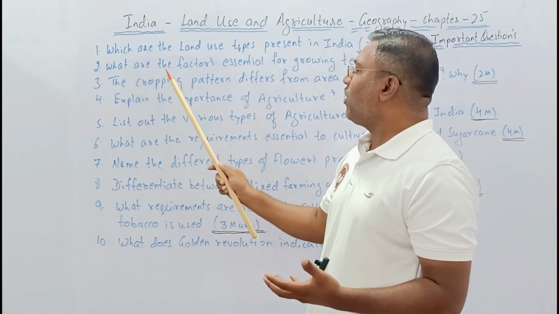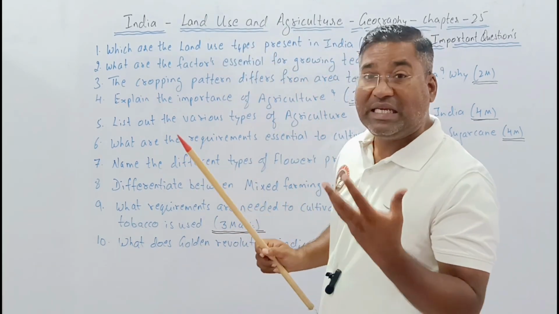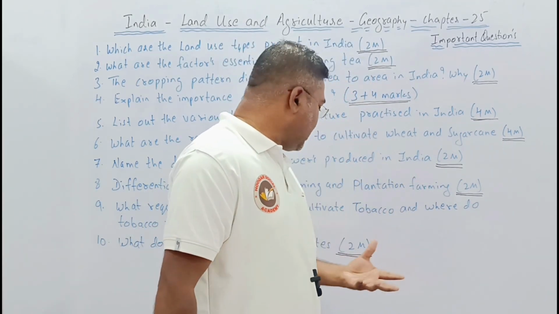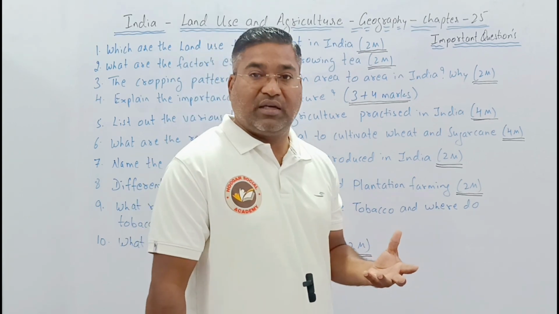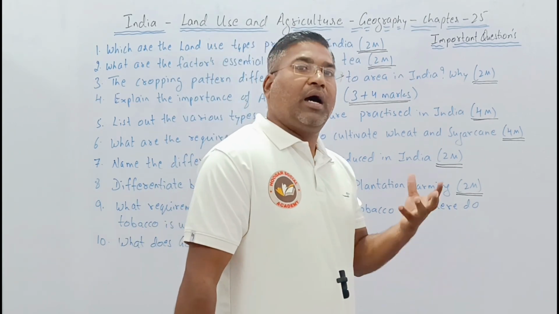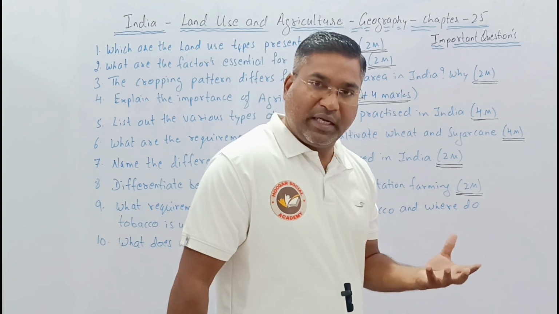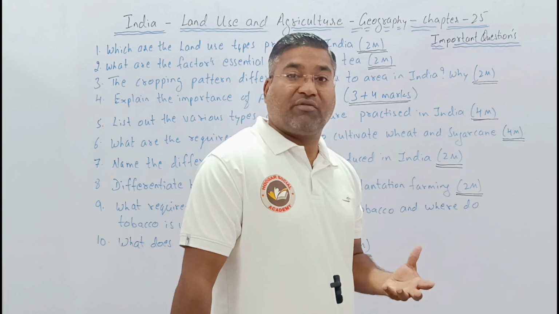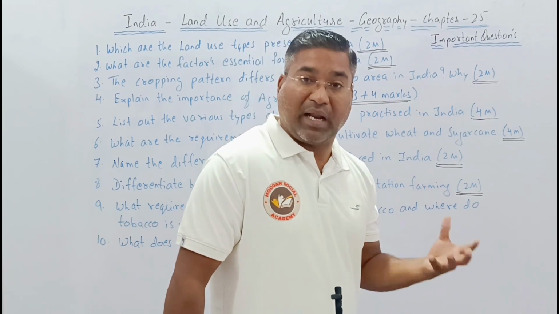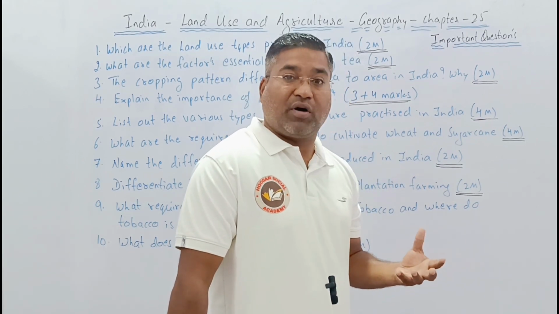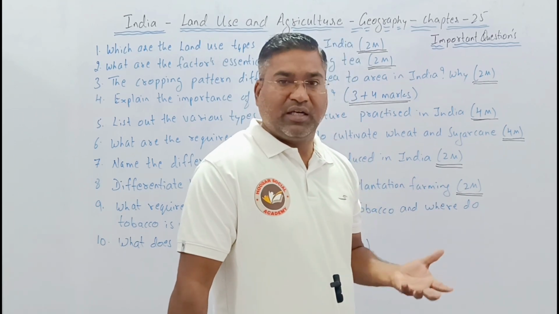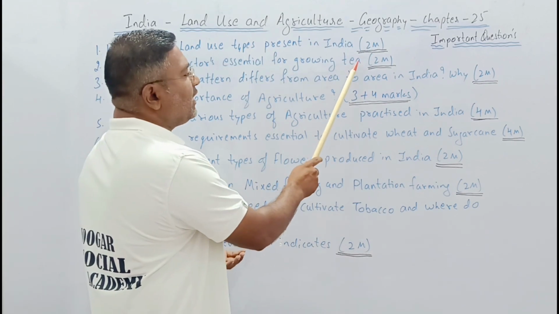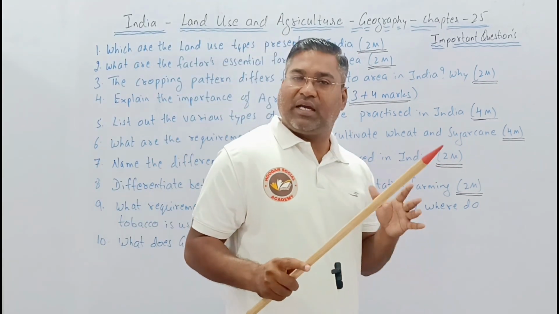The very next question: what are the factors essential for growing tea? Now tea comes under commercial crops. For the production of tea, what different requirements are there? Requirement in the form of soil, requirement in the form of temperature, requirement in the form of supply of water to the plant, requirement in the form of at what altitude it should be grown. These all come under factors. So which are the factors essential for the growing of tea? Again, it is asked for 2 marks.